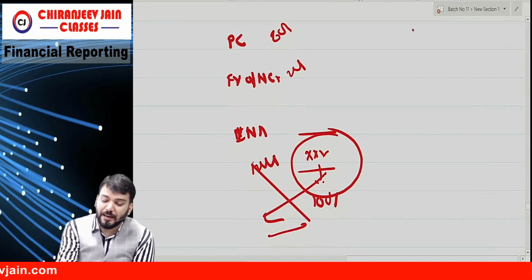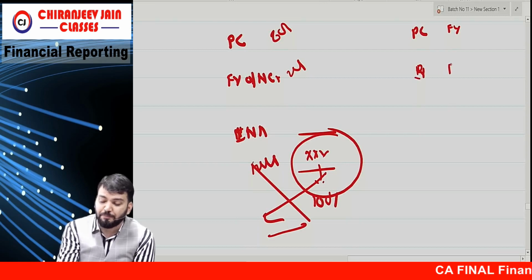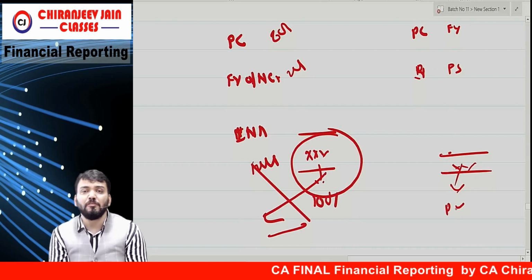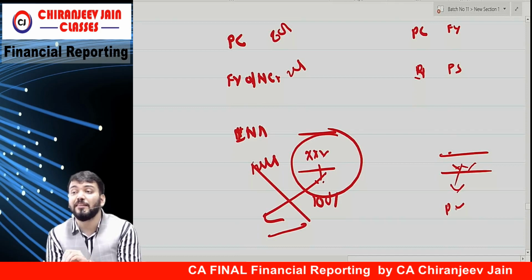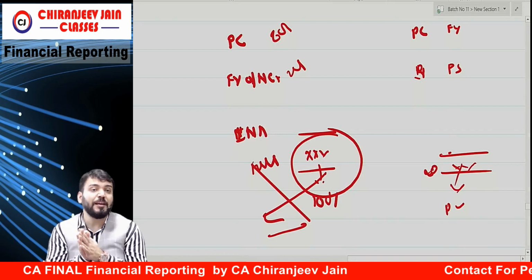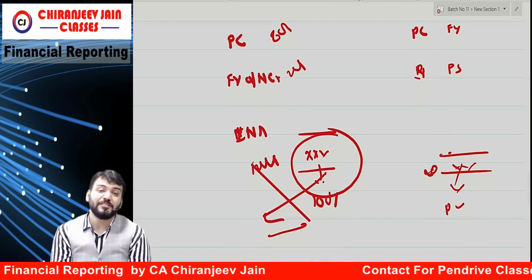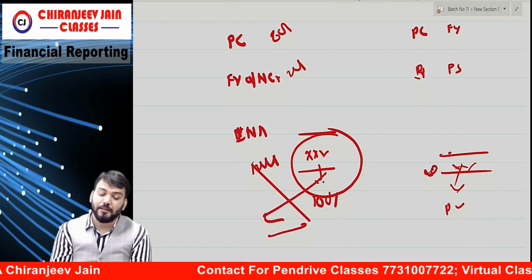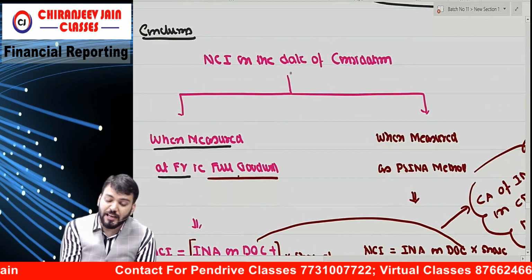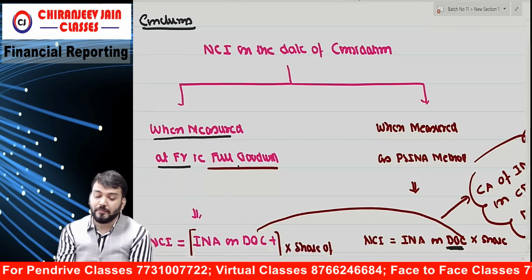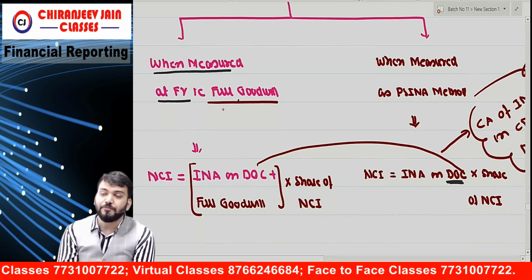But when NCI is measured at the proportionate share method, whatever goodwill comes will be partial goodwill. Partial goodwill means only the share of the parent company, so only 80%, suppose. So whenever the fair value method is used, 100% goodwill; whenever the proportionate share method is used, it only represents the share of the parent company, so we call it partial goodwill. Can I say in this way: when NCI on the date of consolidation is measured at fair value, that is full goodwill.